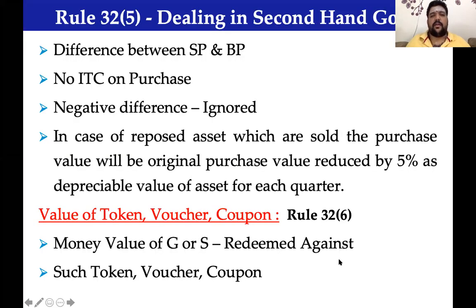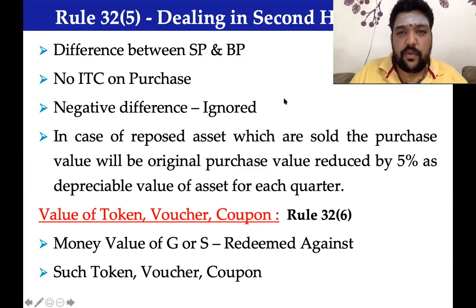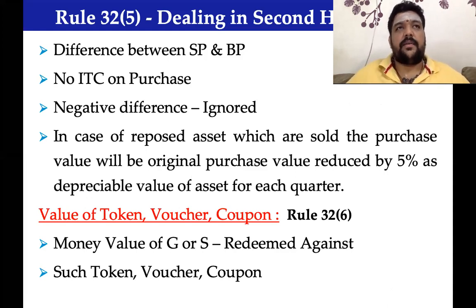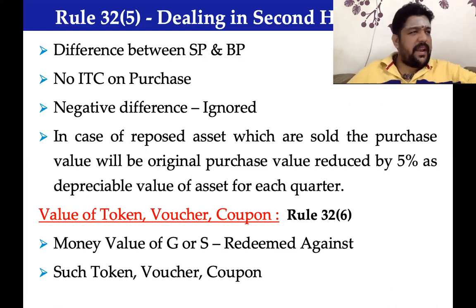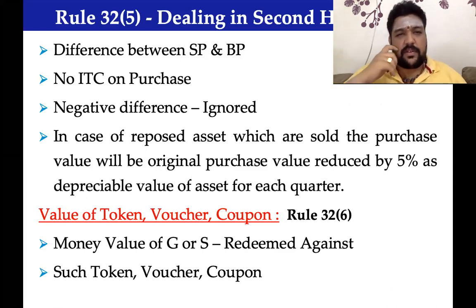Coming back to our discussions on the last method, determination of value of supply in case of used goods. How to determine value of supply in case of used goods? What do we mean by used goods here? A good that is already used by a person and then subsequently sold. It could be a scrap, it could be a car, it could be anything. He buys goods and he sells goods.